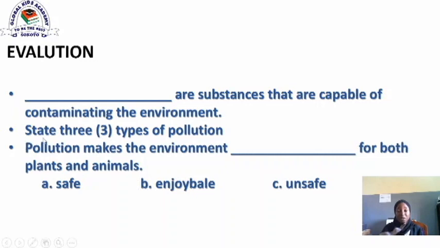Now, the second one is state 3 types of pollution. So you state out the 3 types of pollution you have learned. Now, pollution makes the environment dash for both plants and animals. A. Safe. B. Enjoyable. C. Unsafe.